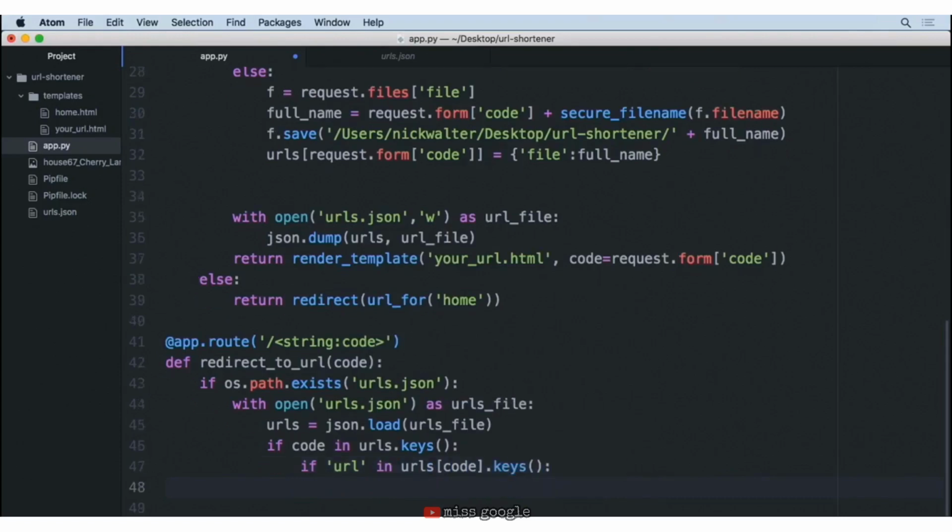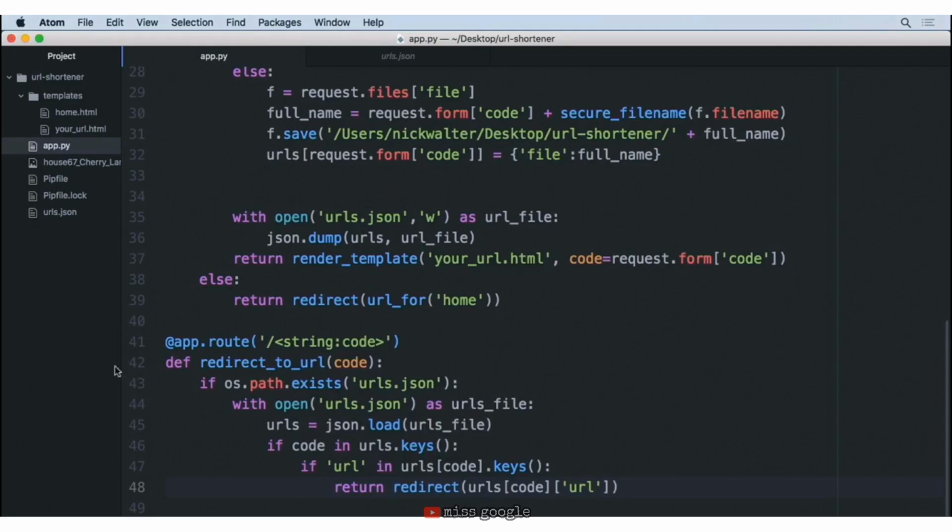And if url is in there, we know that we're looking for a URL, so we can actually redirect the user directly to that URL. So we'll do a redirect here. And what we want to pass through here is simply the urls dictionary, provide code as the key, and then one more time, "url" as another key, and that will give us the URL that we're looking to redirect to. Now with this redirect, we have to make sure that we return this back. So we're going to add a return right here before redirect. And let's go ahead and save this file.